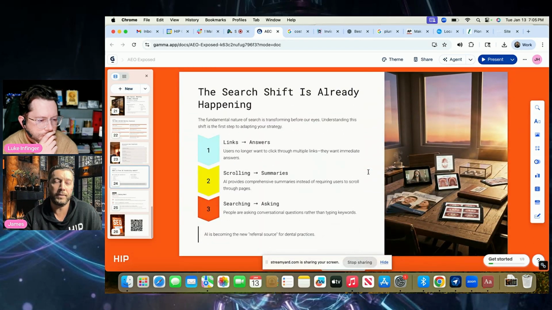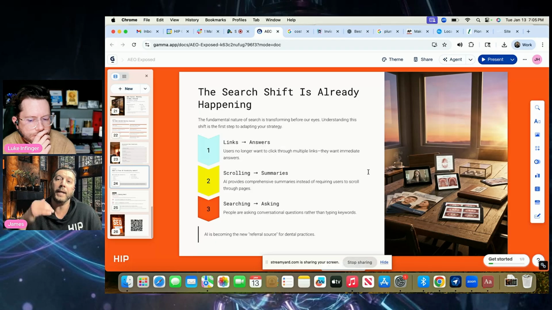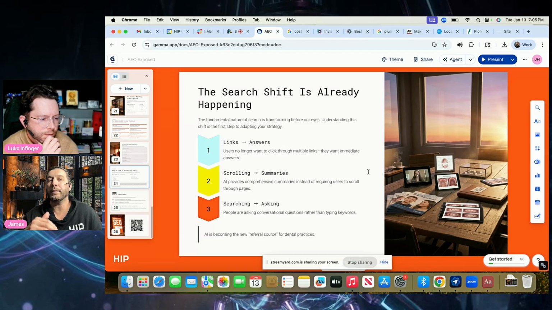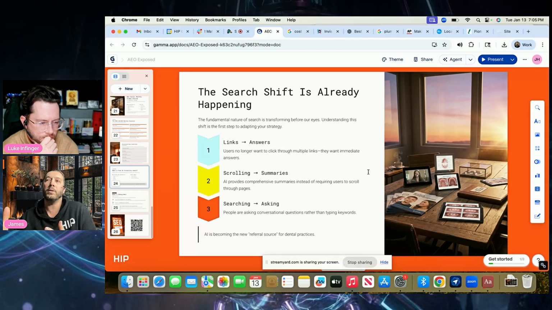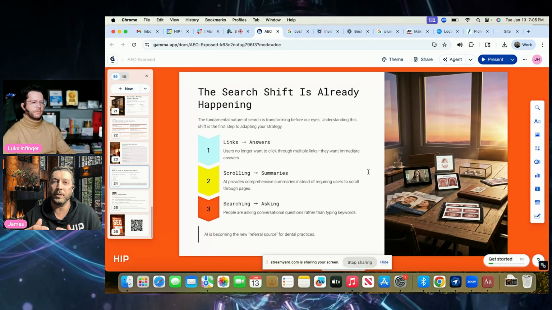So the search shift is already happening. When Google SEO was the standard and there was no AI, our goal was always, hey, how can we get higher in the search for the most important local search intent keywords like orthodontist near me or dentist near me, right? And dominate. We want to be number one in the maps and number one organically with the website. But what that would do is it would force searchers to actually click through a bunch of sites, read information, right?